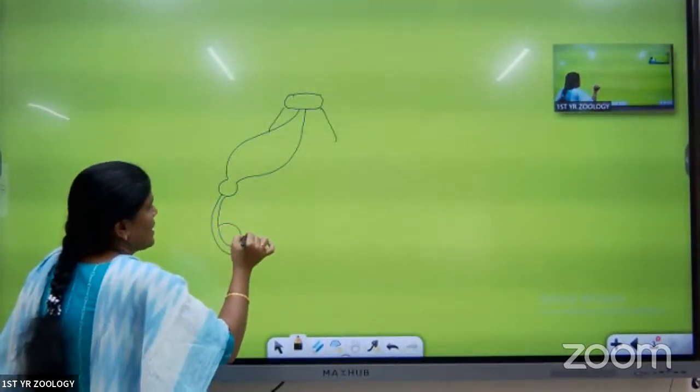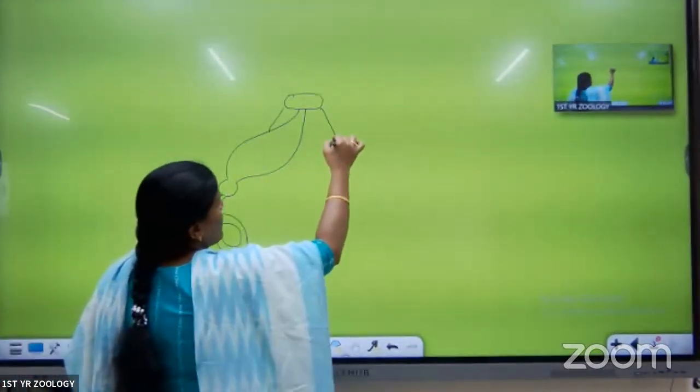This one is the alimentary canal of the cockroach or Periplaneta.